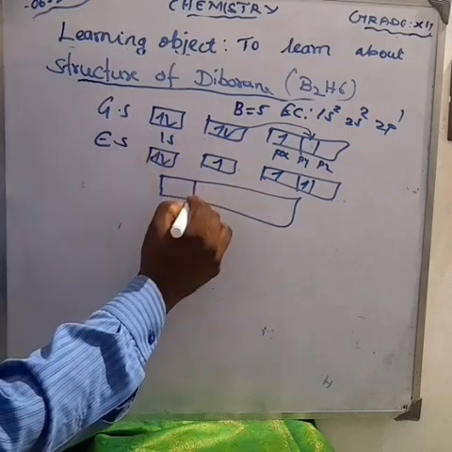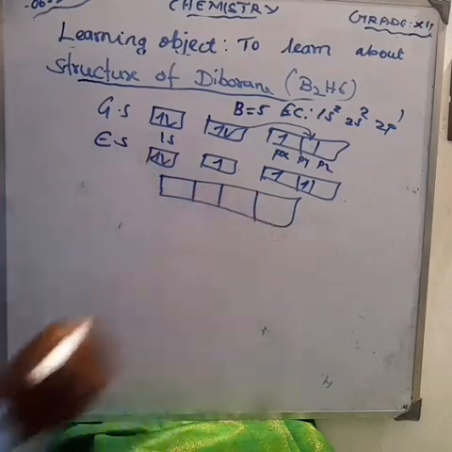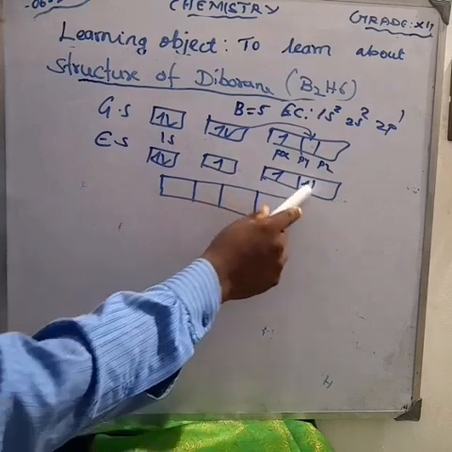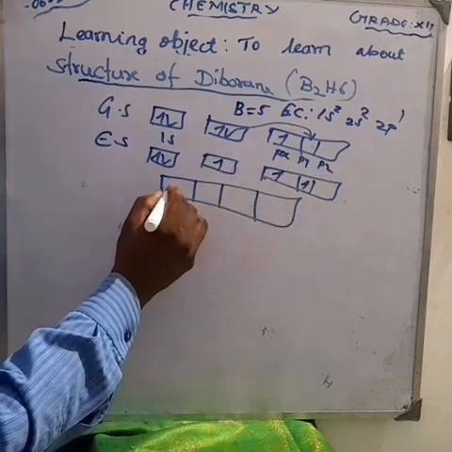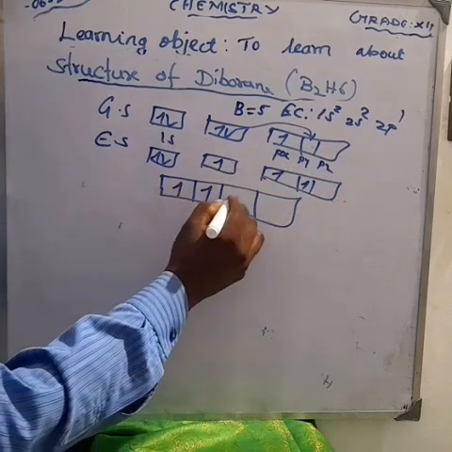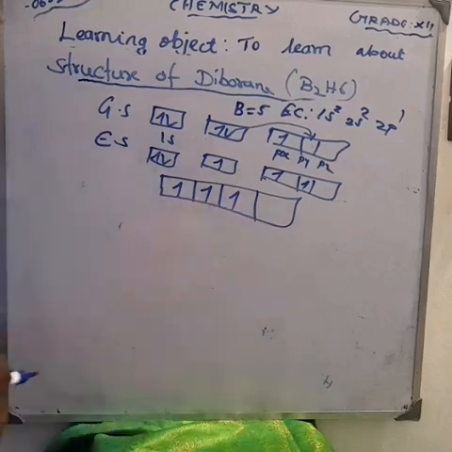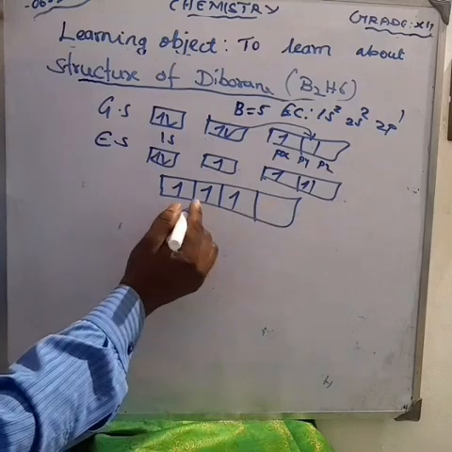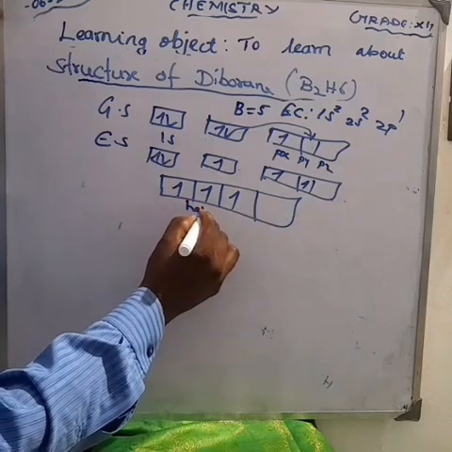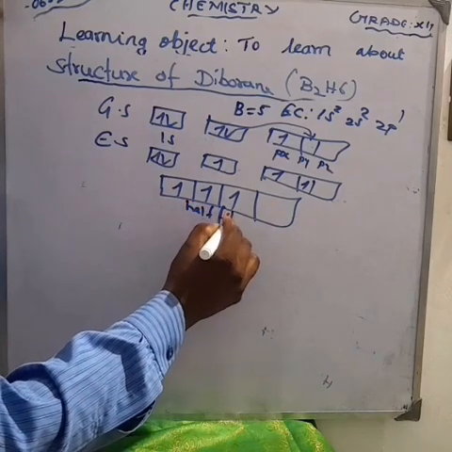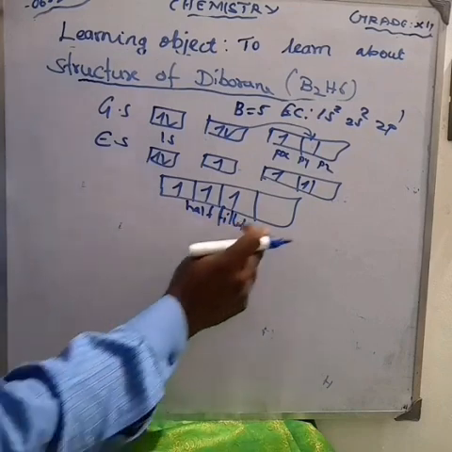Here, 1s is stable. Here we get hybridized orbitals. The hybridized orbitals are 2s having 1 electron and 2p having 2 orbitals. In total, 3 electrons fill 3 orbitals. Here, these are half-filled orbitals. Which orbitals? Half-filled.